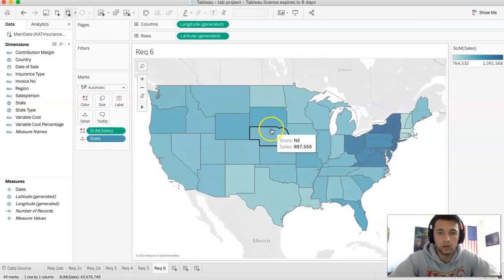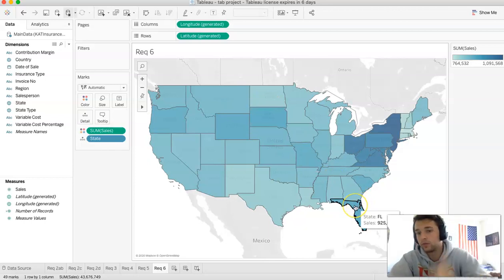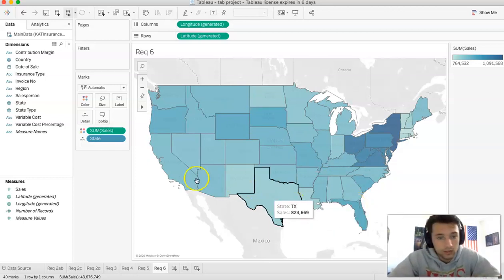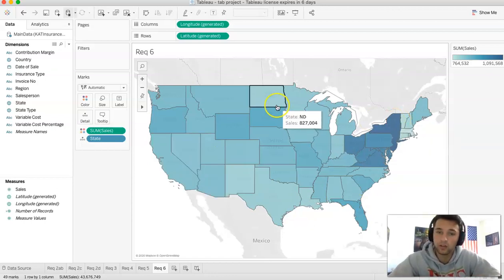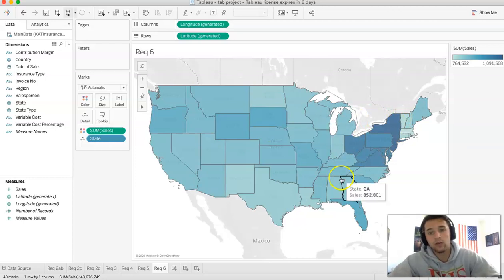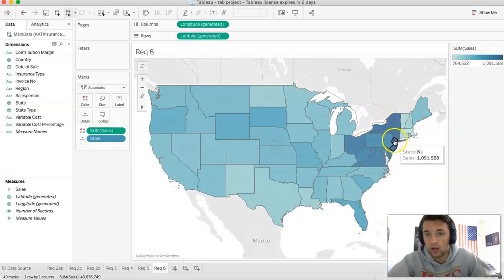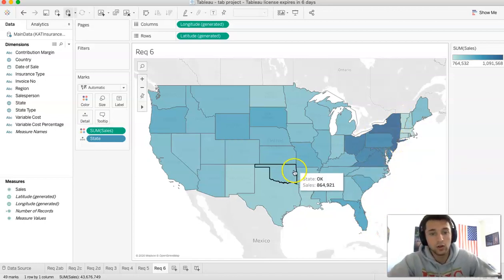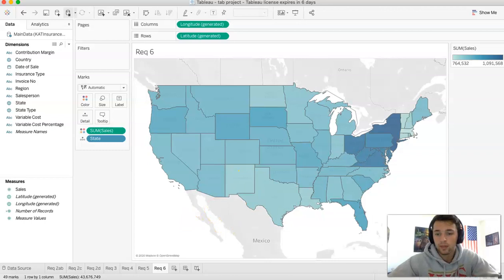This is a really easy way to look over each state and see the sales. We can look at our home state of Florida and see they got 925,000 in sales. Texas has this many, California has this many, New York has over 1 million, and we can just break it down by state. It's all color coded, so you can see the darker ones like Ohio, New York, and New Jersey all have the highest sales, and over here New Mexico doesn't have a lot. It's a lot lighter shade of blue in this situation.